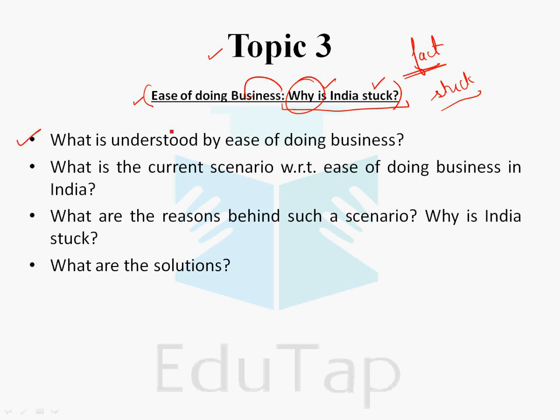So you can start with what is understood by ease of doing business. Once you write down the dimensions or the parameters of ease of doing business, then you can compare those parameters, or you can tell the current scenario of India with respect to those parameters. Then this is the main question, what are the reasons behind such a scenario that India is not performing so well on those parameters. Why is India stuck? This is the main question. Although all these are logically flowing, then what are the solutions?